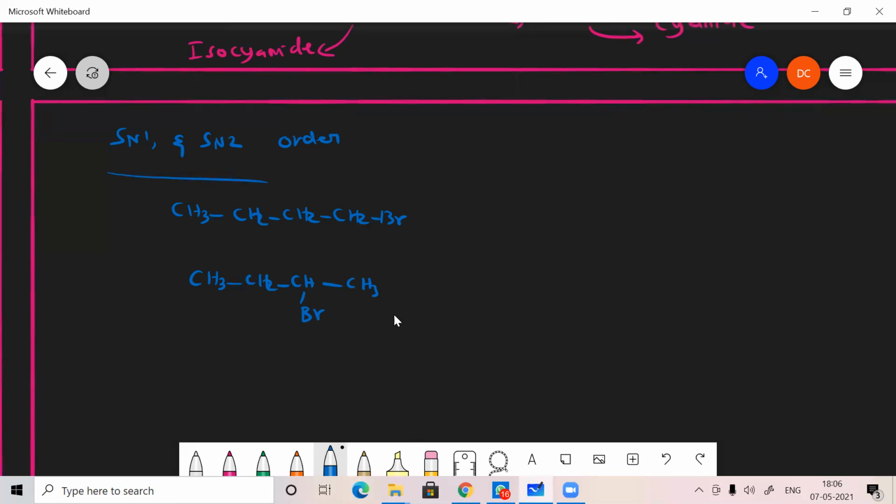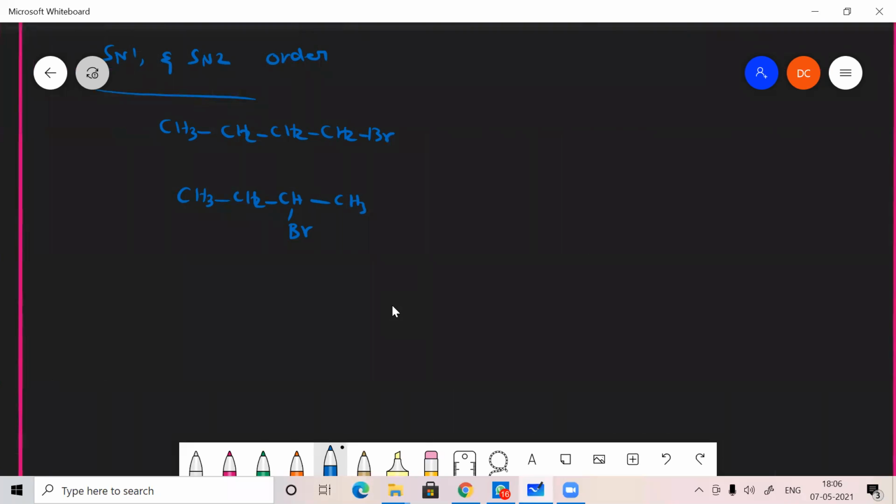The next one is CH3, C, CH3, CH3 with Br. And CH3, C, CH3, H, CH2Br. Almost all are isomers, because everything has the same molar mass.